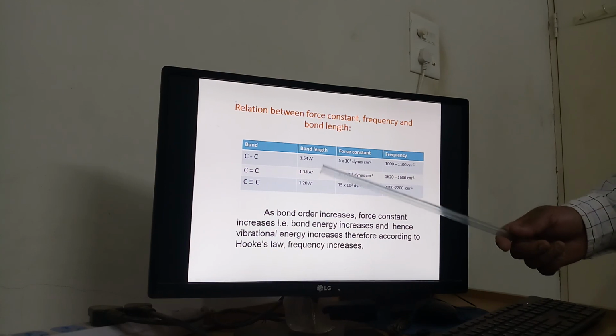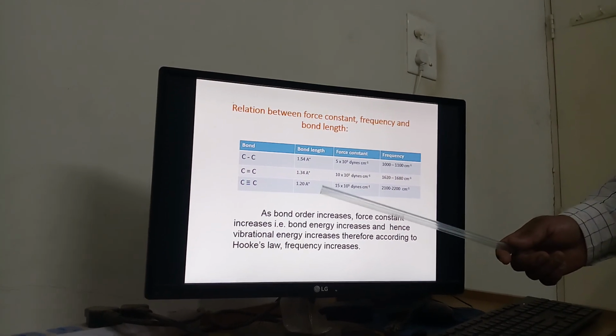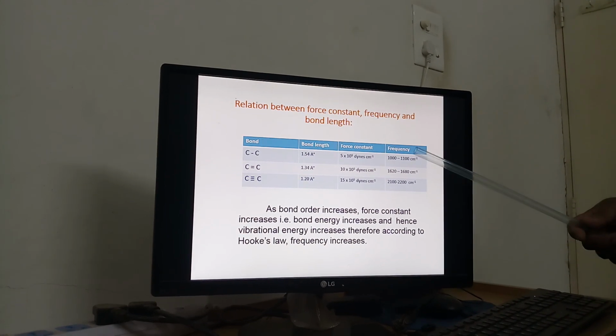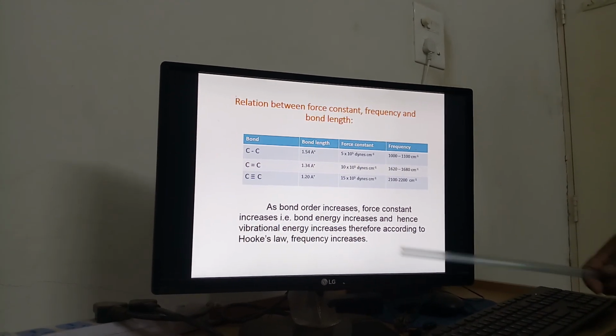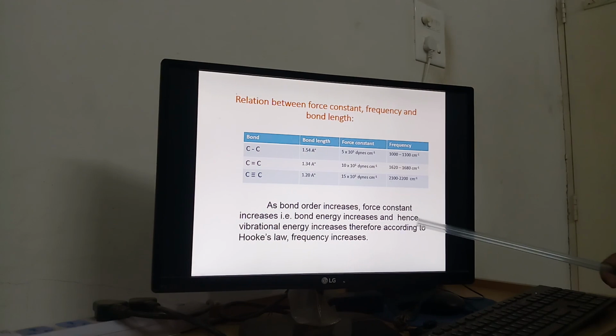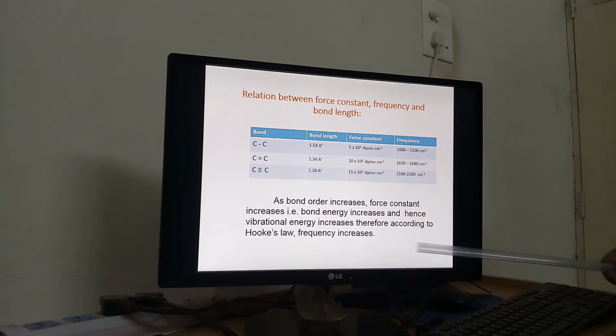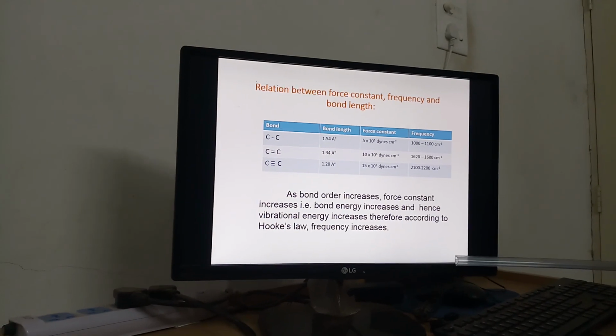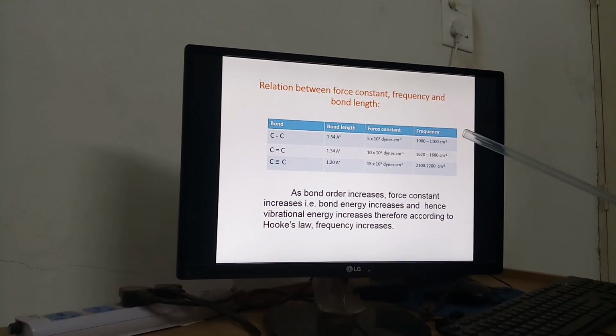If you go from top to bottom, the bond order goes on decreasing, then the force constant goes on increasing, and frequency also goes on increasing. So as bond order increases, force constant increases. Bond order increasing means the vibrational energy increases. According to Hooke's law, the vibrational frequency increases.